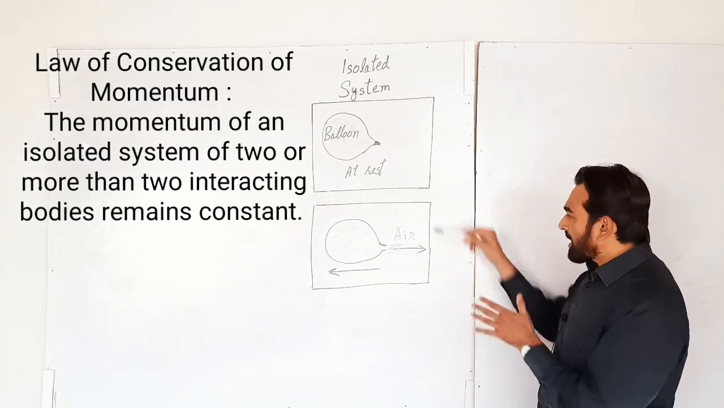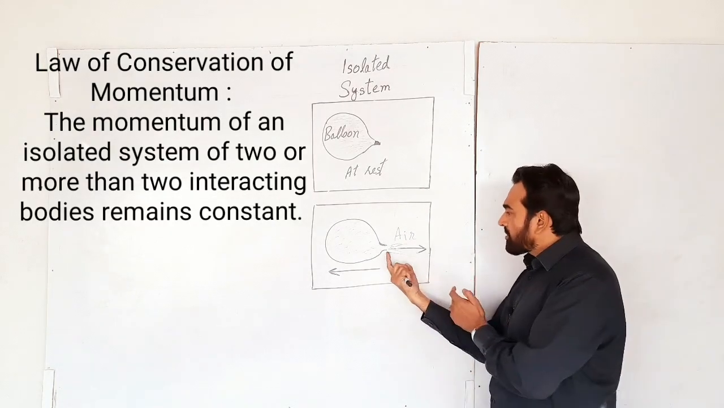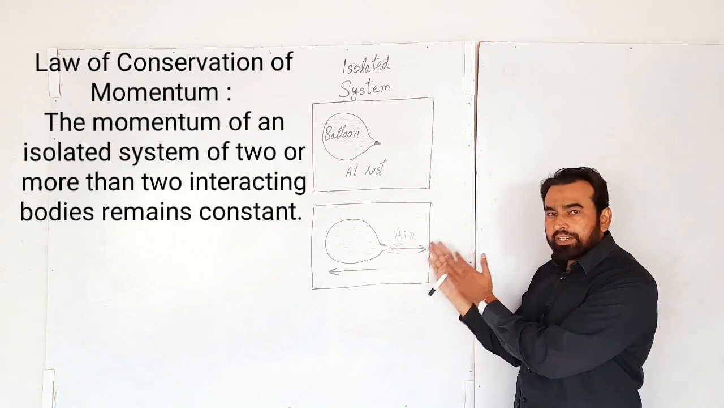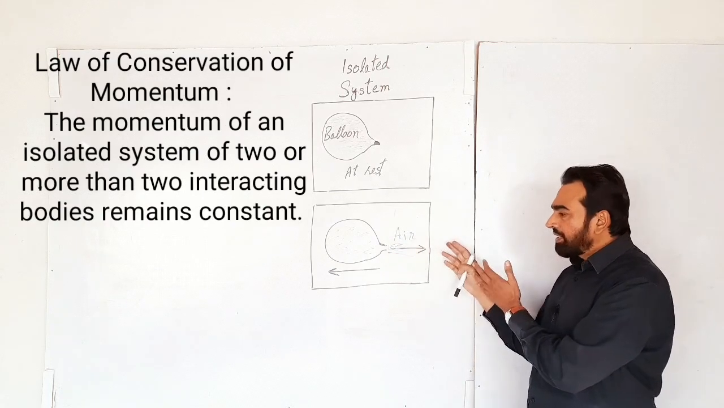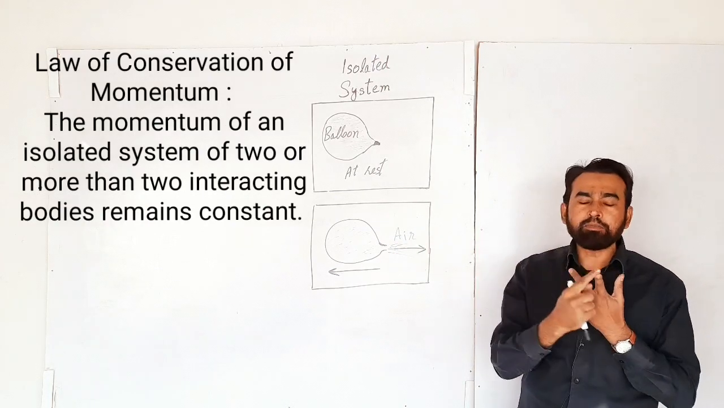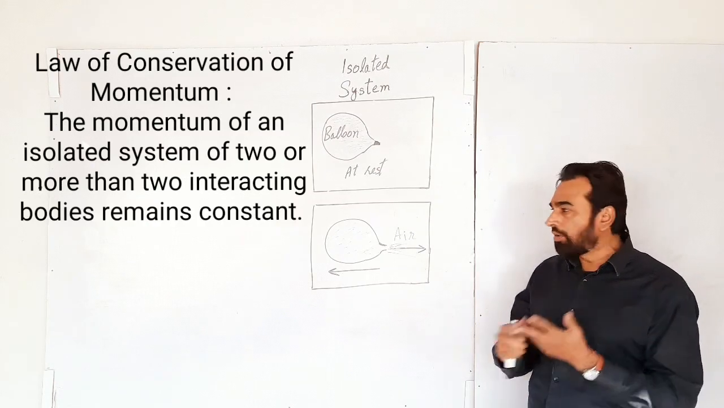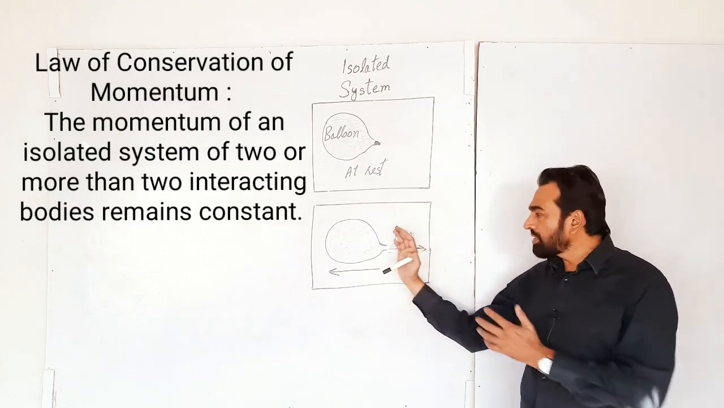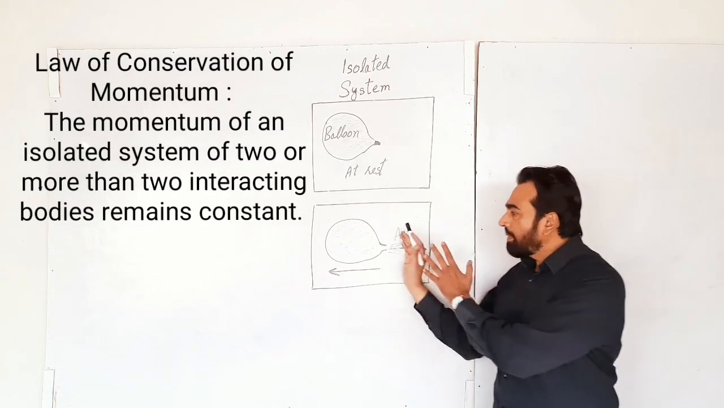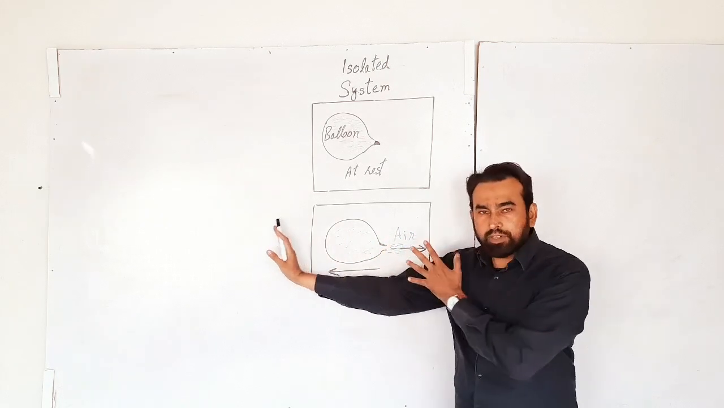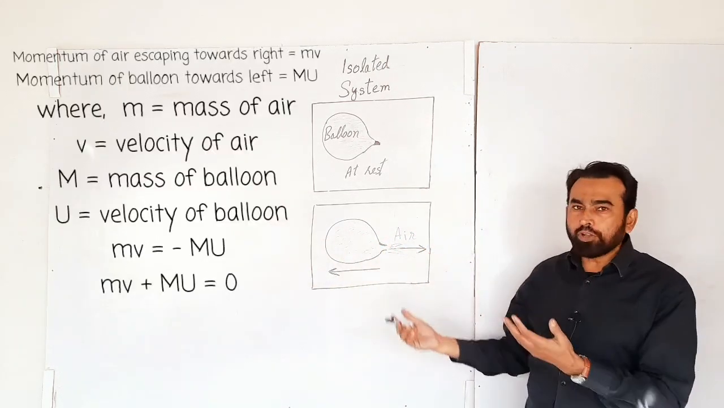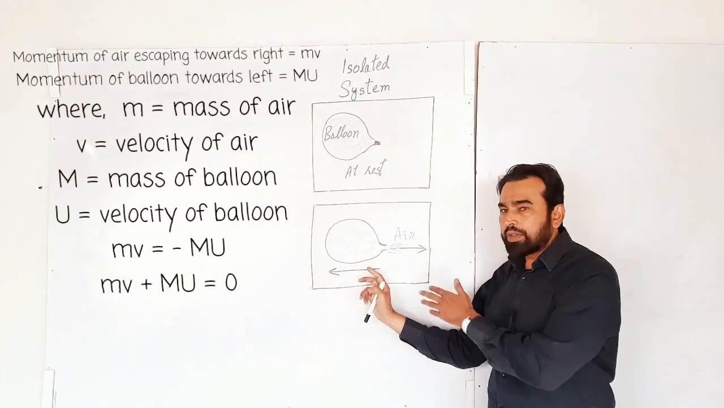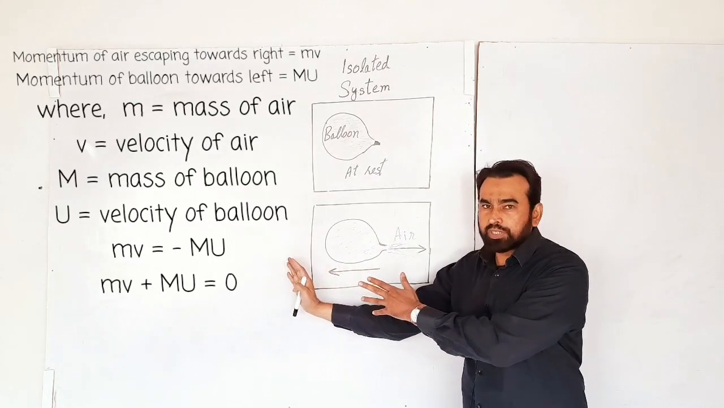Now, let us consider the second diagram. In the second diagram, when air is allowed to escape from the balloon, air is moving towards the right with a certain velocity. Now, this momentum can be calculated by multiplying the mass of air and the velocity of air towards the right. Now, to conserve this momentum of air towards the right, the balloon will move towards the left with a certain velocity. That momentum can also be calculated by multiplying the mass which is moving towards the left with the velocity with which it is moving towards the left.